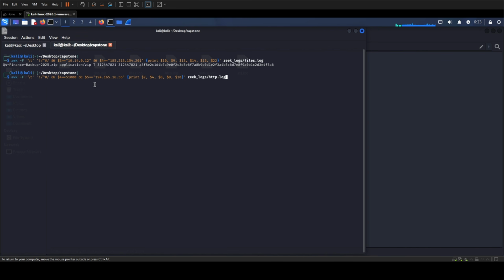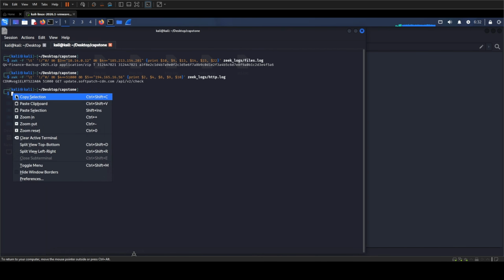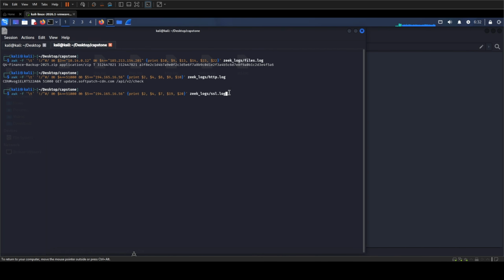The first filter isolates the initial connection by its source port, 51000, and the C2 destination. It prints the Zeek UID alongside the HTTP method, host, and request path, giving us an identifier we can compare across logs. Now I will apply the same source port and destination filter to SSL.log. This time, the output keeps the UID, TLS version, certificate validation result, and JA4 value.